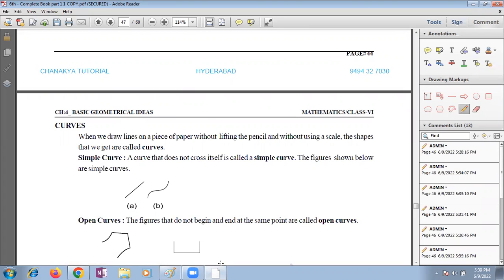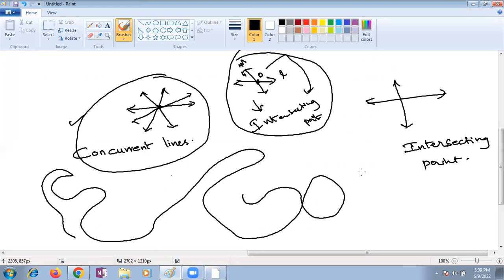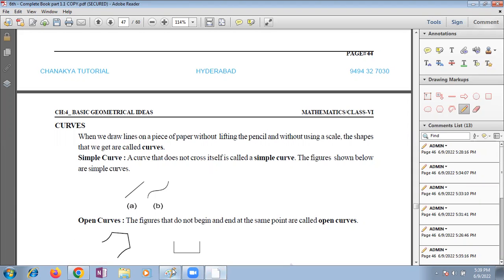There are different types of curves. Listen, children, there are different types of curves. Simple curve. A simple curve means it doesn't cross itself. Just before, in the example, if you see, this line is crossing here. It is crossing, so it is not a simple curve.